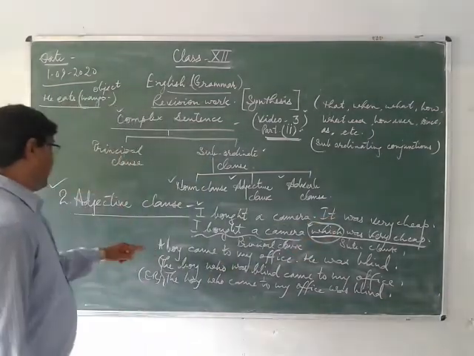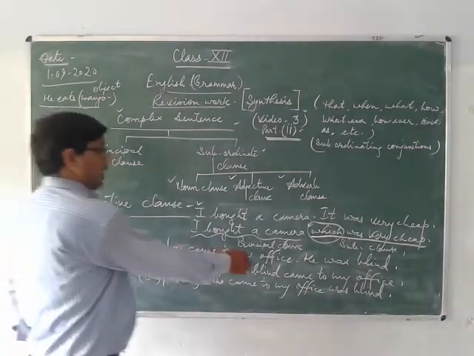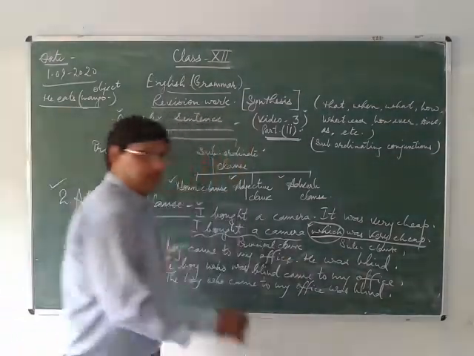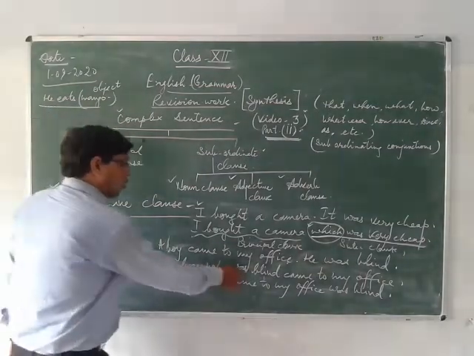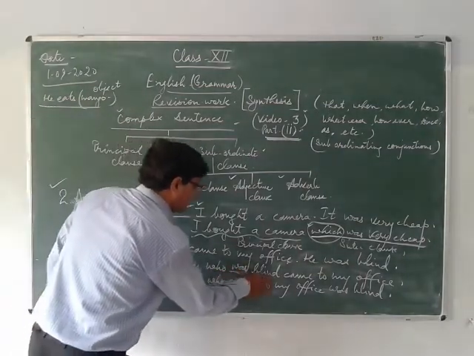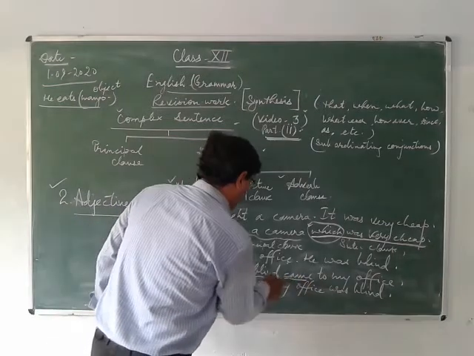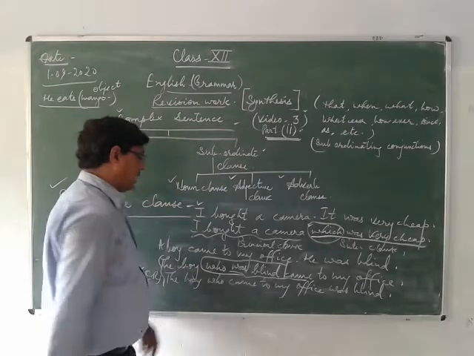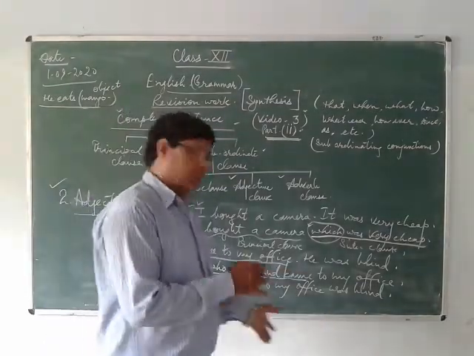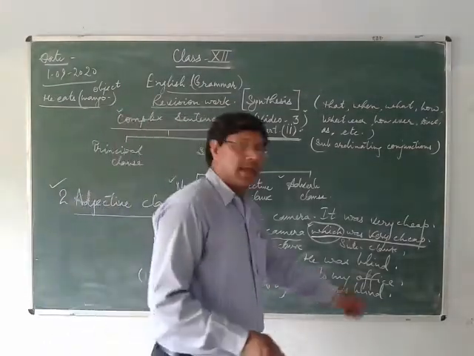In the second example, a boy came to my office, he was blind. Be careful here in the sentence. The boy who was blind. Here you will find the noun. The boy who was blind, this is your subordinate class. And the other part, came to my office, is the principal class.